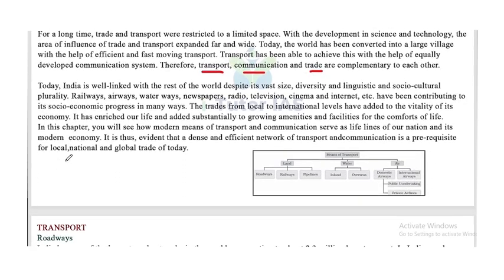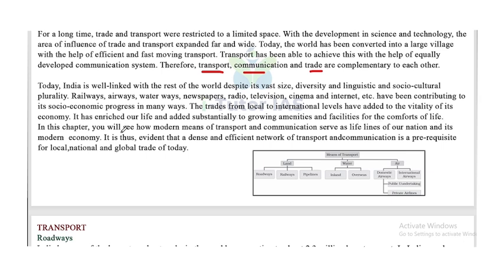Today, India is well linked with the rest of the world despite its vast size, diversity and linguistic and socio-cultural plurality. Railways, airways, waterways, the newspapers, radio, television, cinema and internet etc. have been contributing to its socio-economic progress in many ways. The trade from local to international levels has added to the vitality of its economy. It has enriched our life and added substantially to growing amenities and facilities for the comfort of life.